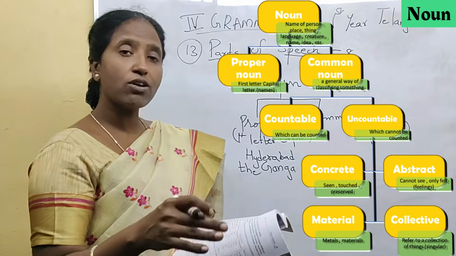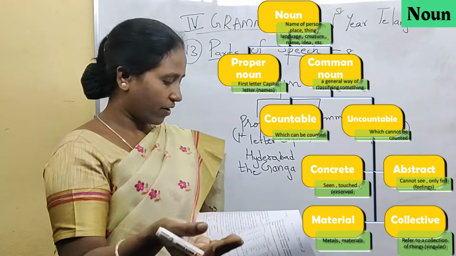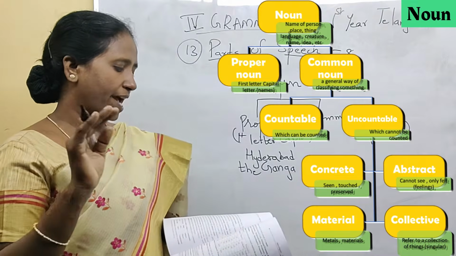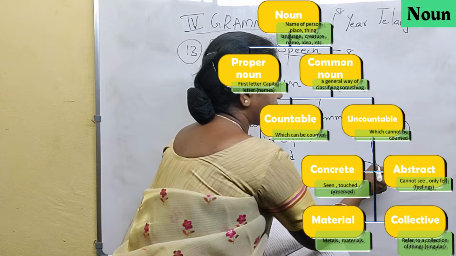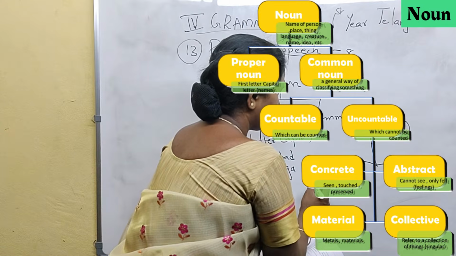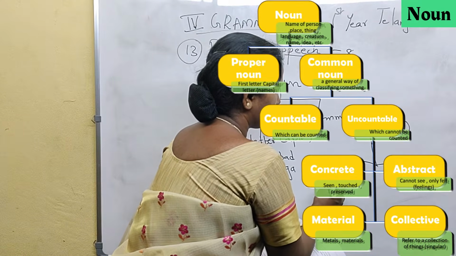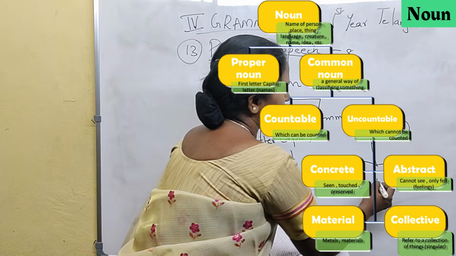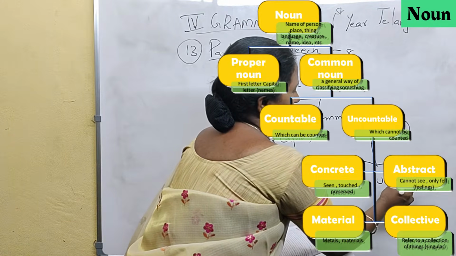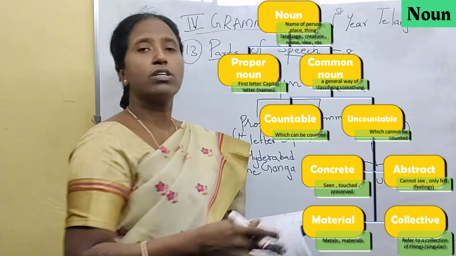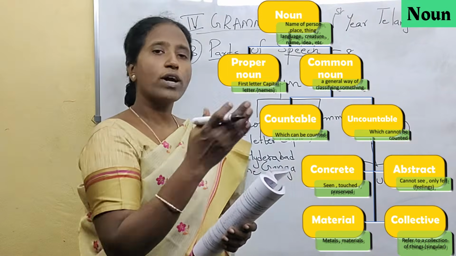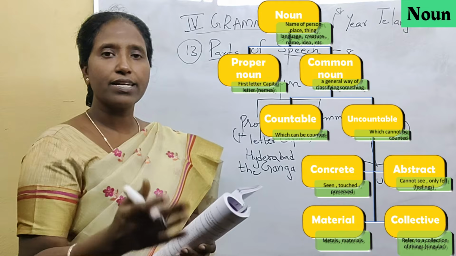And common nouns are further classified into countable and uncountable. Now what is the difference between countable and uncountable?